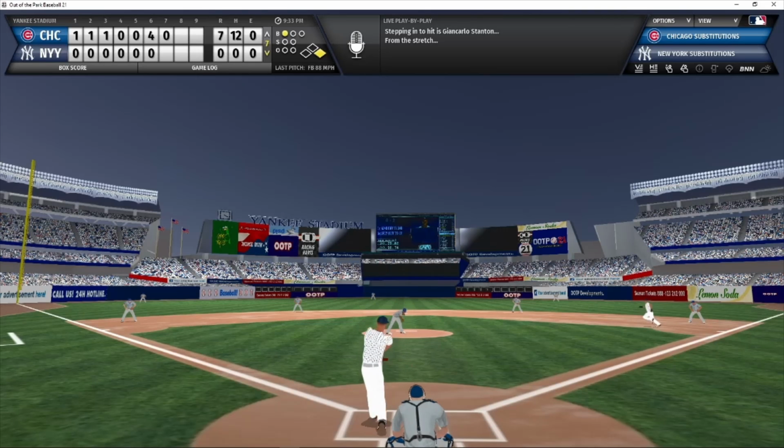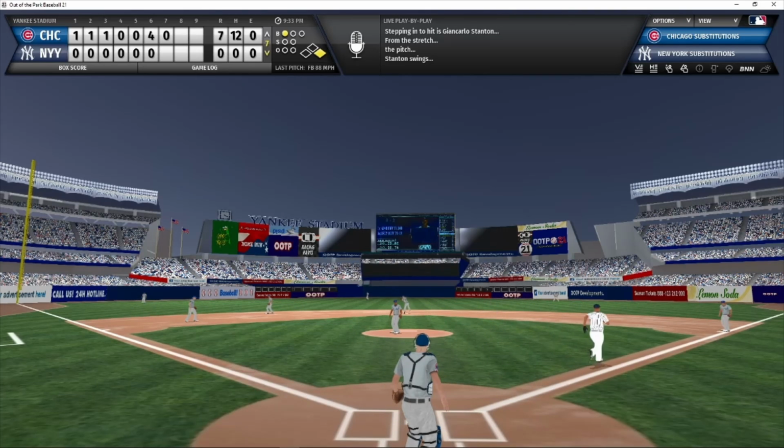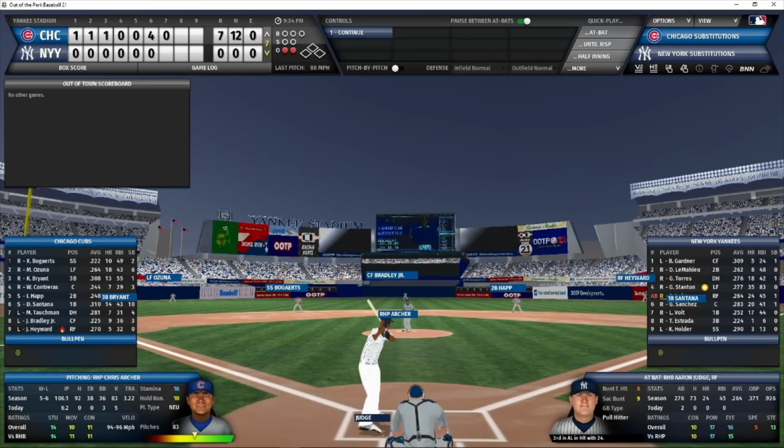1 ball count to Stanton. There's a grounder to third. Bryant to Happ to Santana, and that is a ground ball double play that erases the base runner. Suddenly the Yankees have 2 outs and nobody on, and Aaron Judge is now the batter.